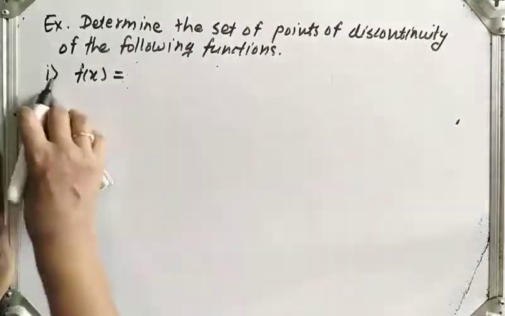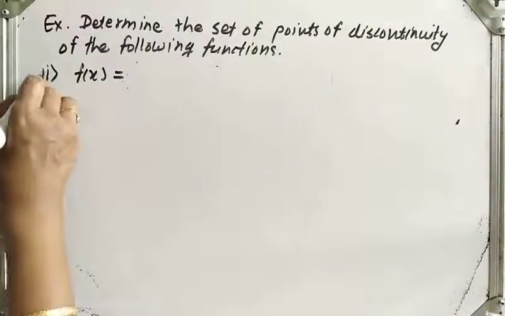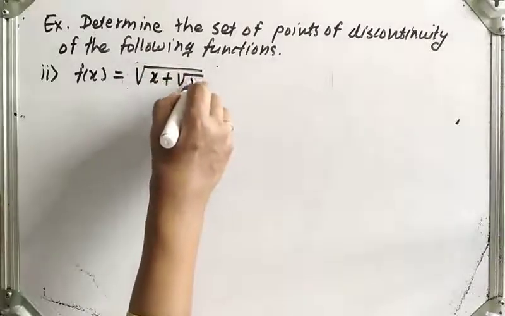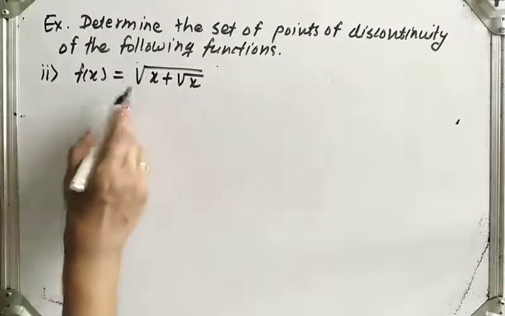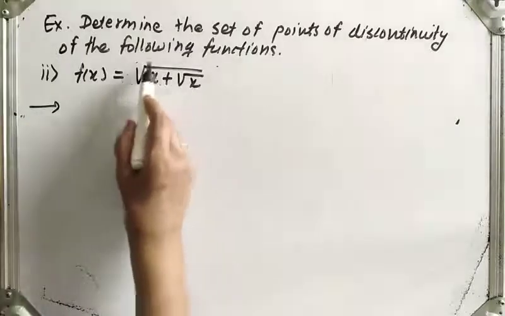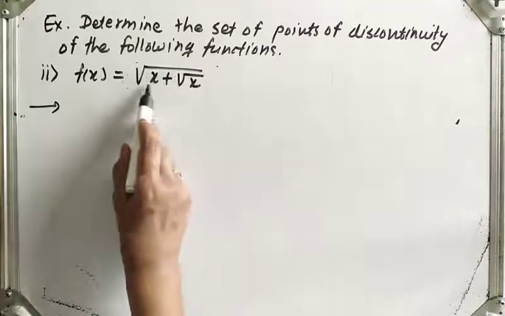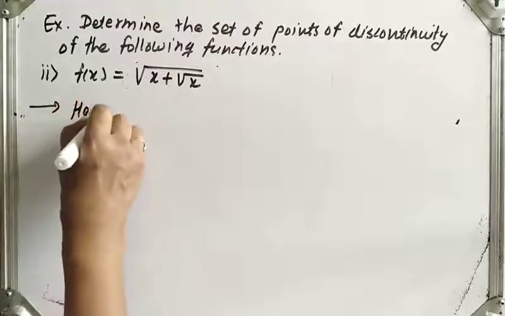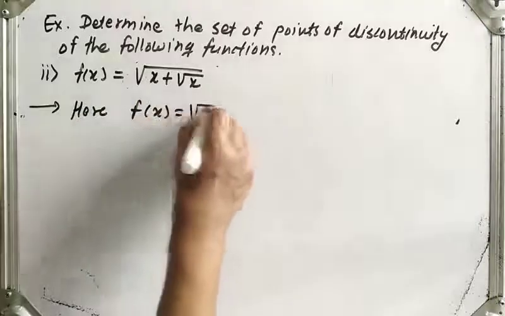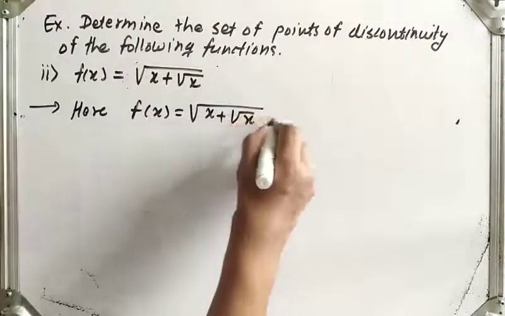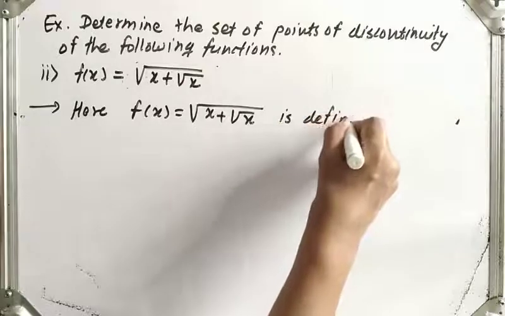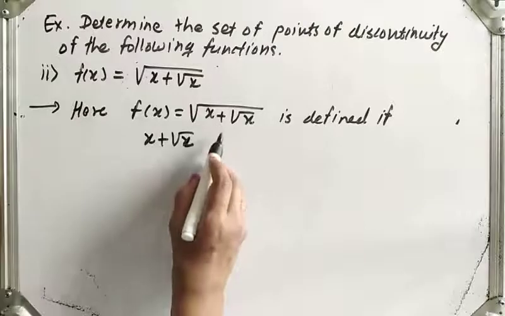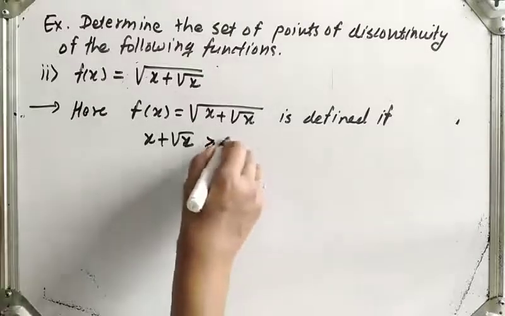Second function is f of x is equal to square root of x plus square root of x. Now this function is defined where the value under the square root is greater or equal to 0. So we write here f of x is equal to square root of x plus square root of x is defined if x plus root x, means the value under the square root, is greater or equal to 0.